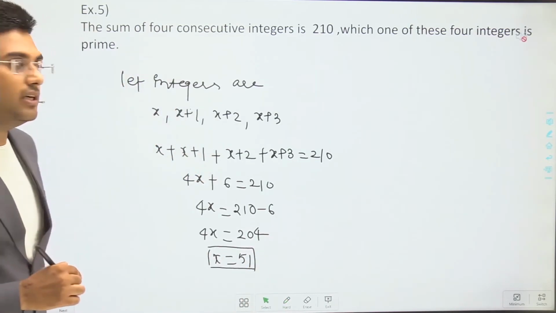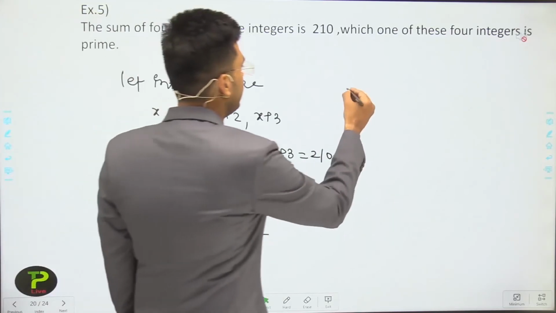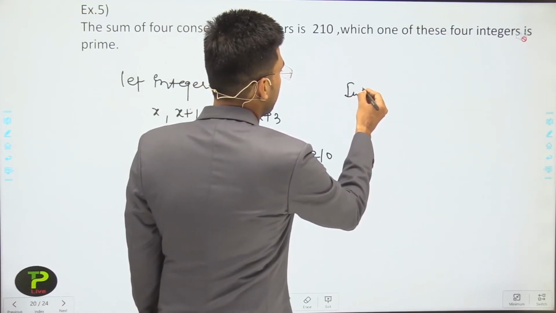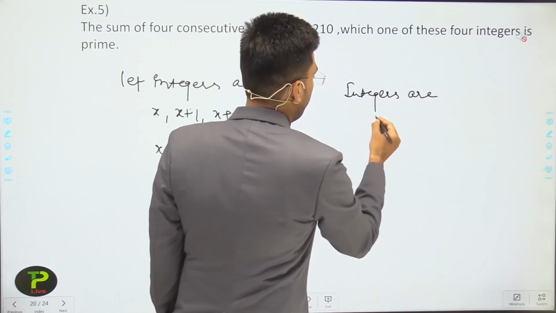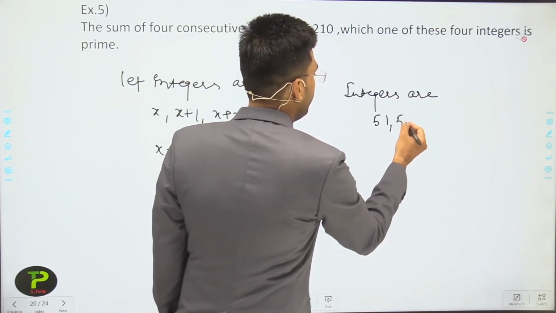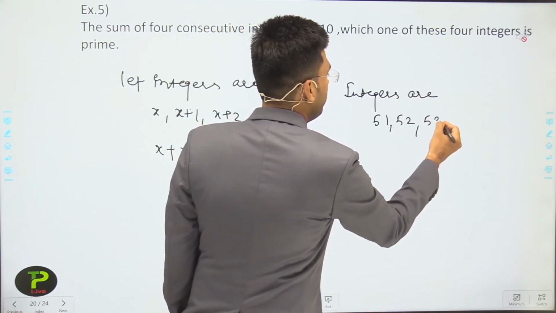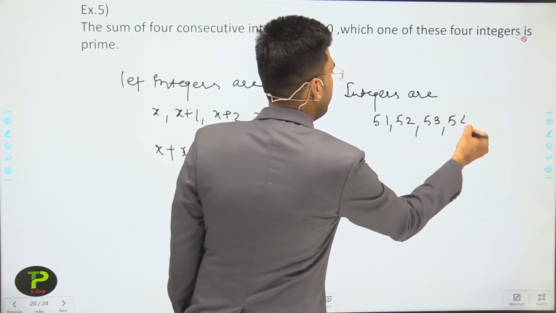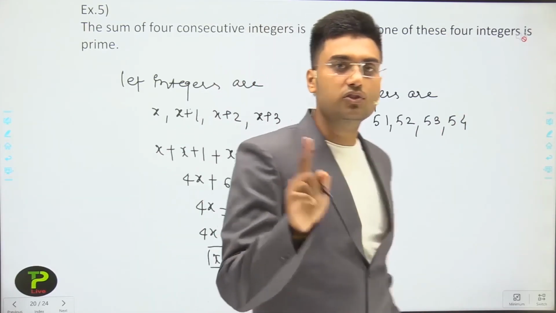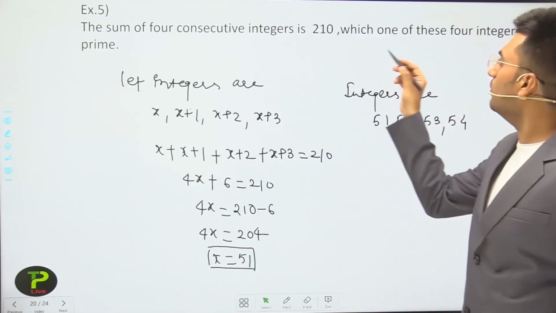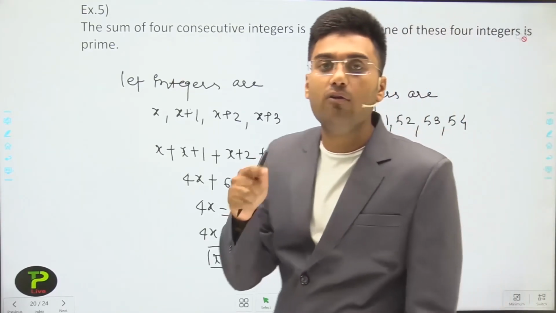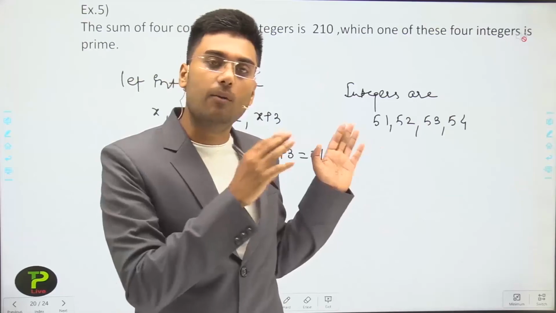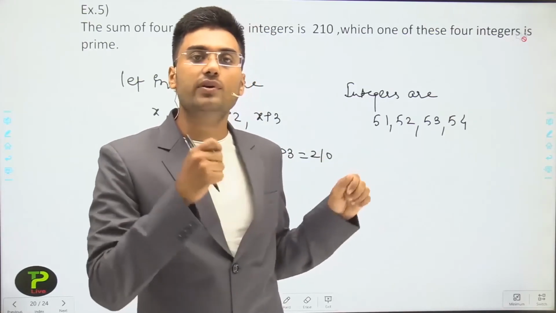If x is equal to 51, then the integers are 51, 52, 53 and 54. Now our question is that you have to identify which one of these four integers is a prime. Among these four integers, which one is a prime number.